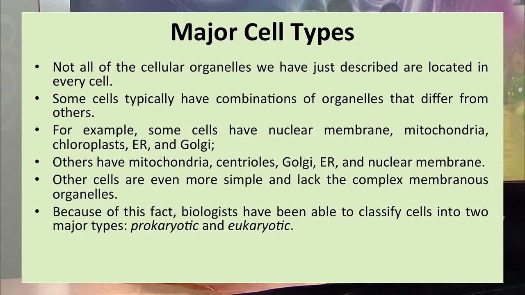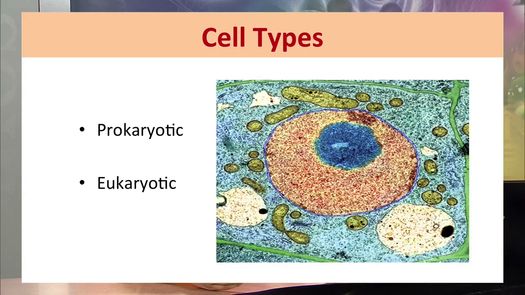And there are even some cells that are simpler and lack the complex membranous organelles. So on the basis of this, biologists have classified these cells into two major types: the prokaryotic cell and the eukaryotic cell.